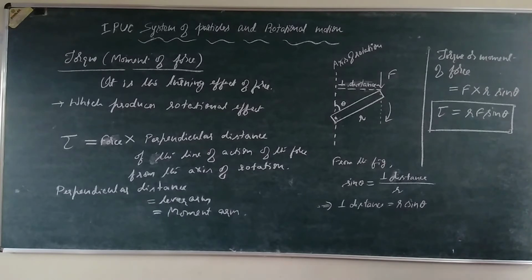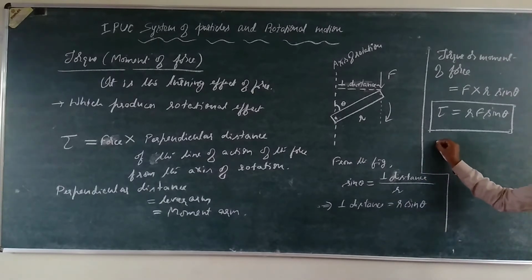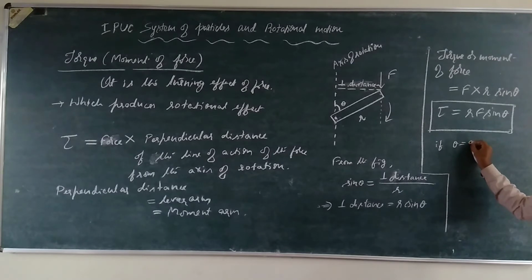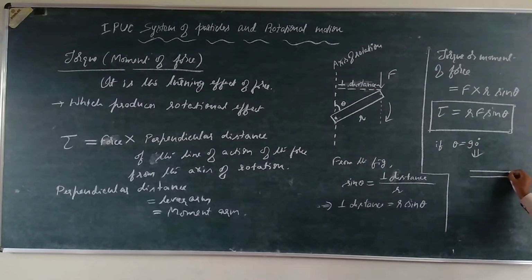Okay, if theta is equal to 90 degrees, then the torque is maximum. Then that particular lever is like this. This is the axis of rotation into the plane of the board.